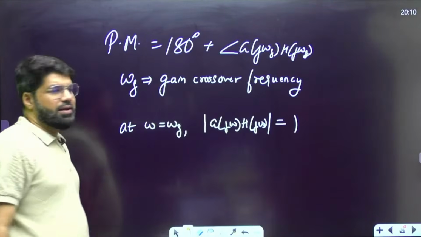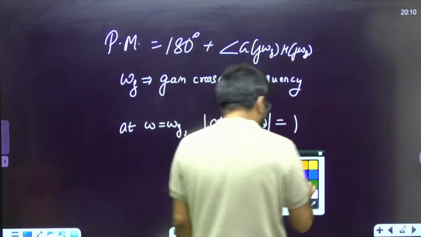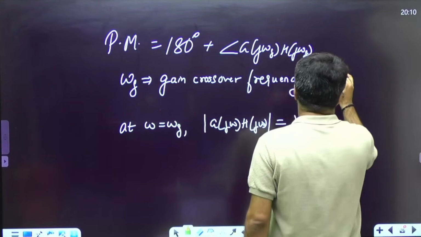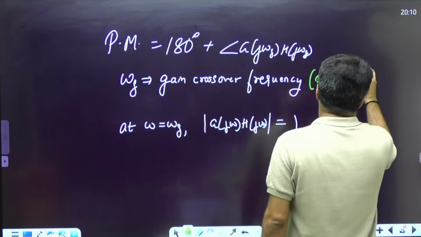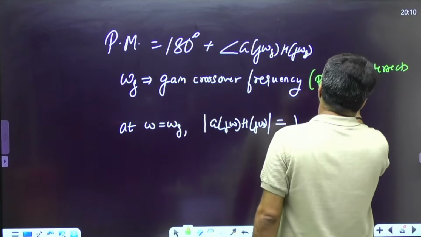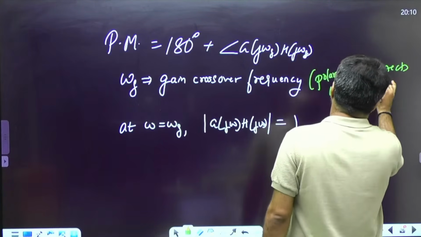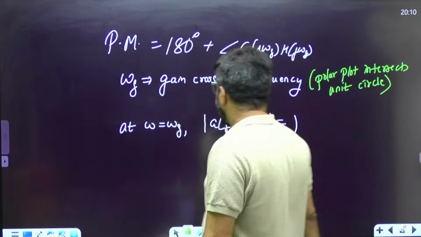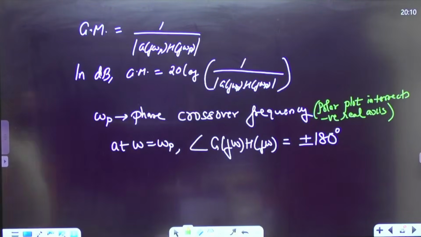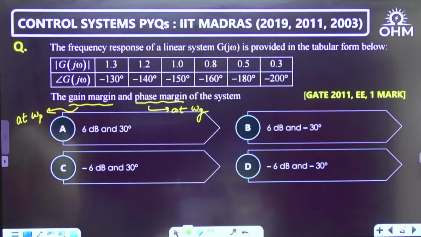At omega g the magnitude will be 1, because this is the frequency at which the polar plot intersects the unit circle.